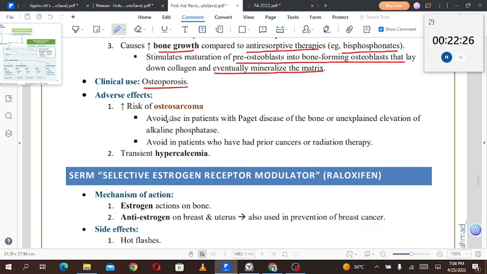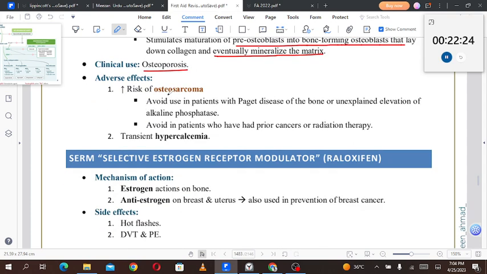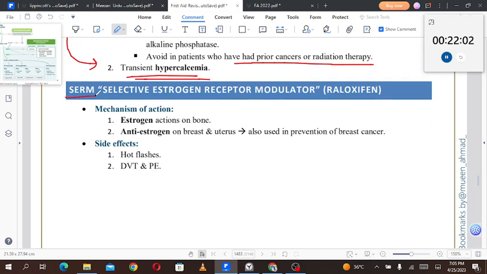Clinical use is osteoporosis. Adverse effects include increased risk of osteosarcoma. Avoid use in patients with Paget's disease of the bone or unexplained elevation of alkaline phosphatase. Avoid in patients who have had prior cancer or radiation therapy. Transient hypercalcemia is an adverse effect. So there are two adverse effects: increased risk of osteosarcoma, that is the cancer, and transient hypercalcemia can also be seen. Now let's talk about SERMs.